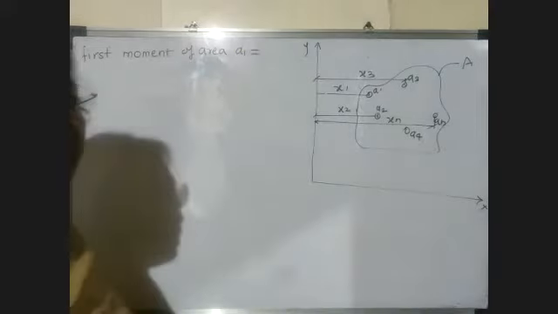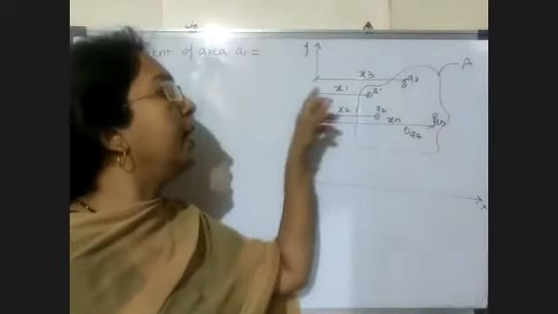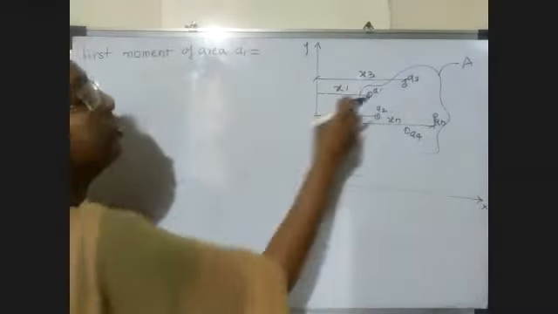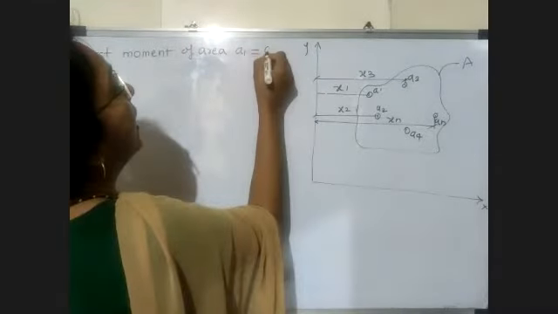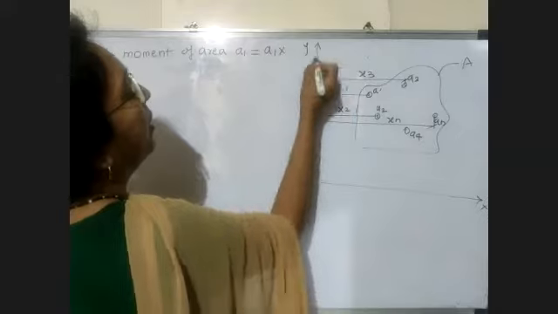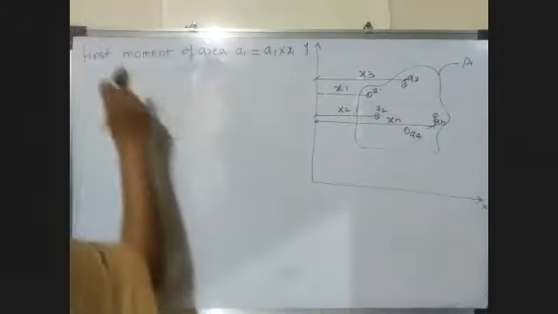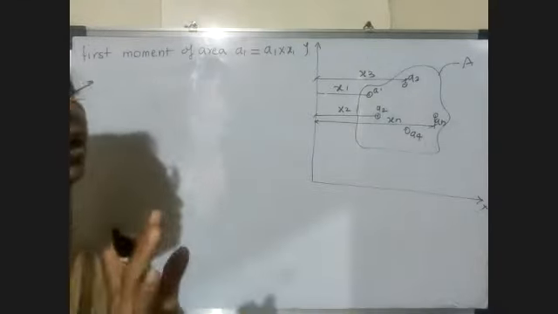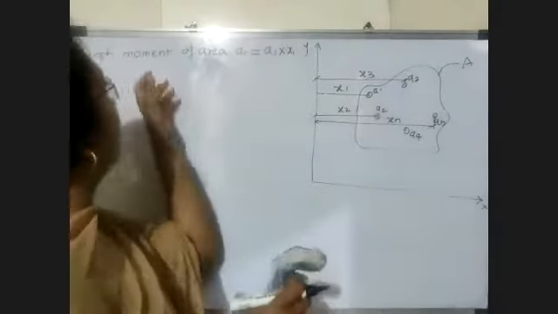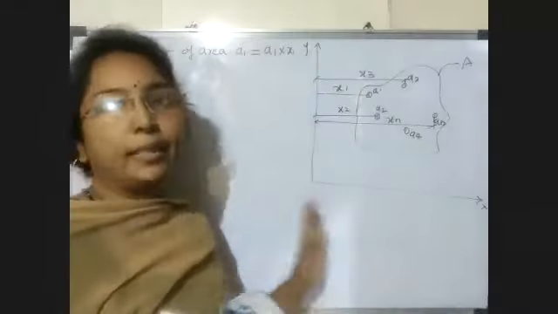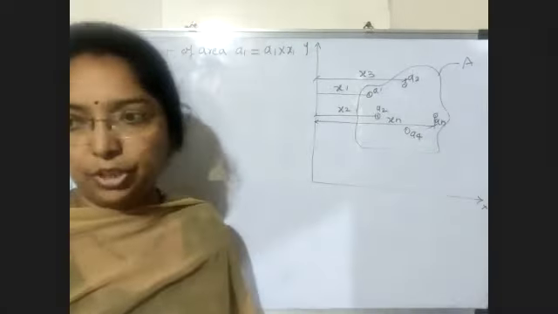How to find first moment of area? Product of area and the perpendicular distance. So we consider this area A1 multiplied by this perpendicular distance about this y-axis, x1. So this is your first moment of area. Now we again take the moment of the same area about y-axis. That means we multiply with the same distance.